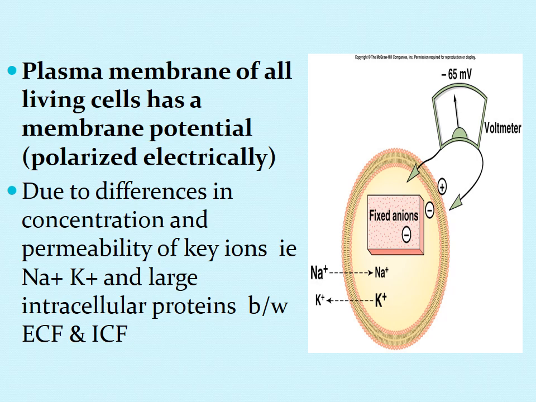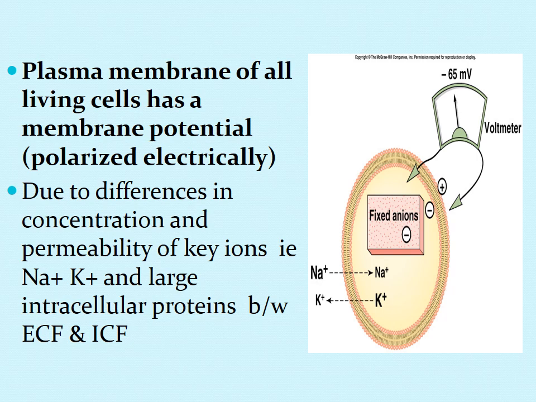So there is a difference in concentration of mainly the two ions, sodium and potassium, in the ECF and ICF, which is creating some value of membrane potential.